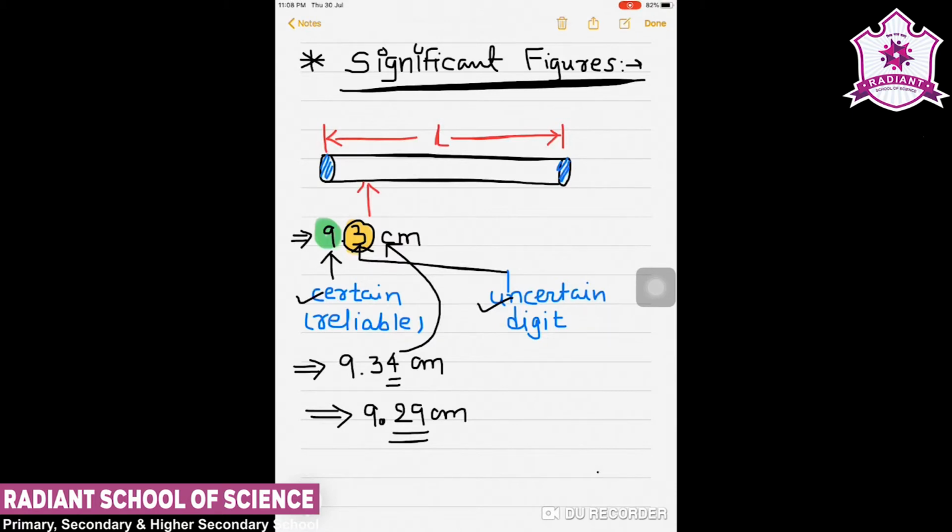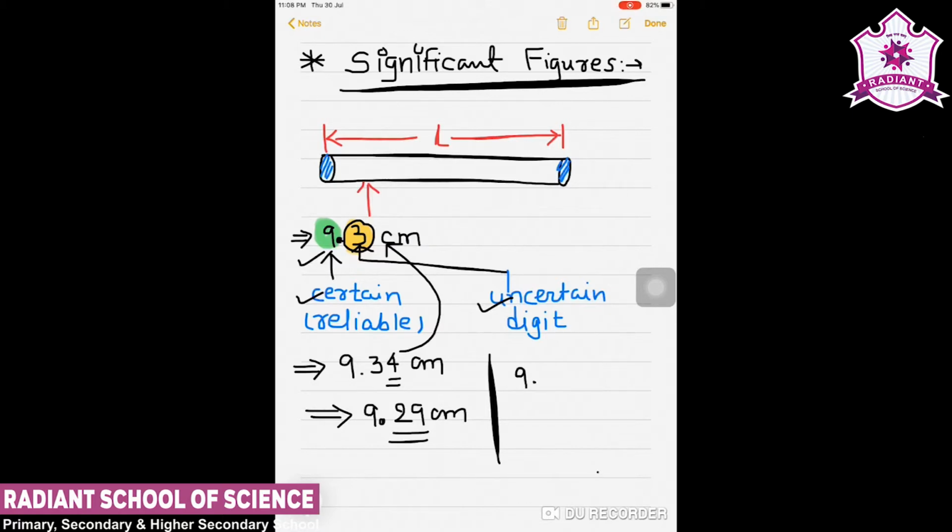So the concept of certain and uncertain number comes into the picture when we are given any number to measure, and in that one figure is fixed that we are certain, but about the second figure that is given over there we are not certain.